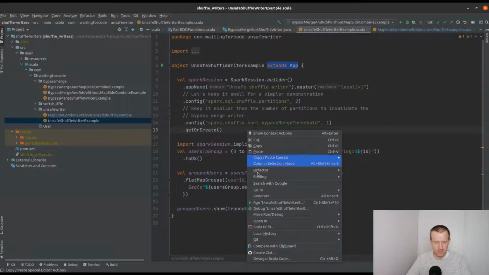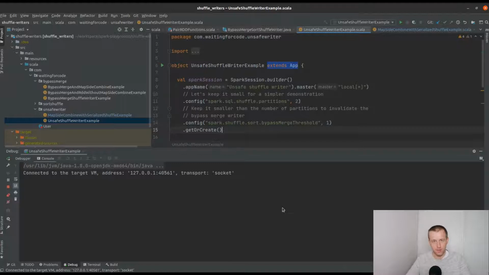So as last time, I added some breakpoints in the code, and I will show you what happens here.